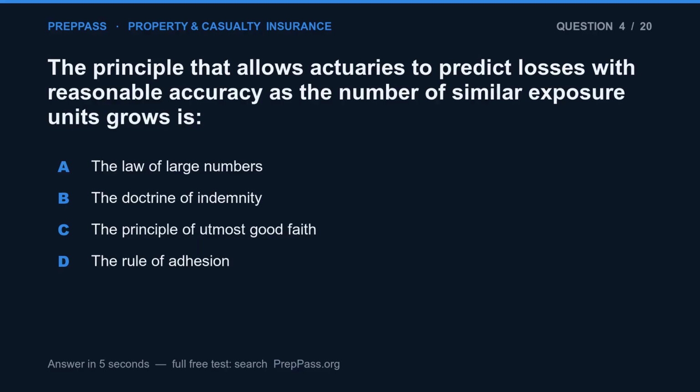Question 4. The principle that allows actuaries to predict losses with reasonable accuracy as the number of similar exposure units grows is A. The law of large numbers. B. The doctrine of indemnity. C. The principle of utmost good faith. D. The rule of adhesion.